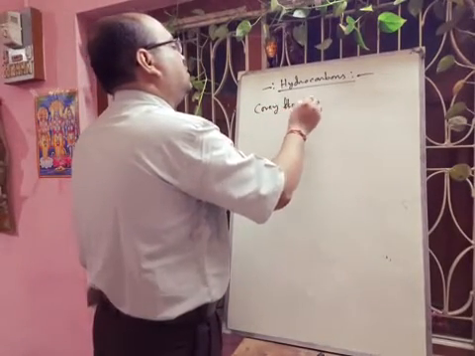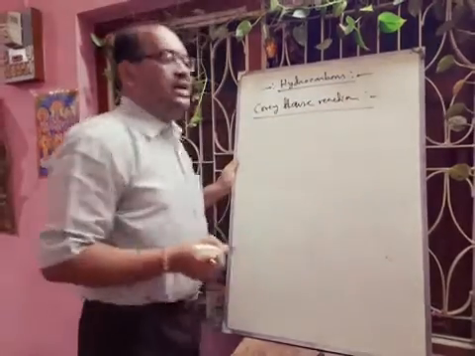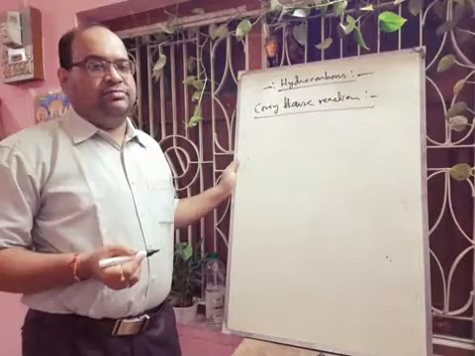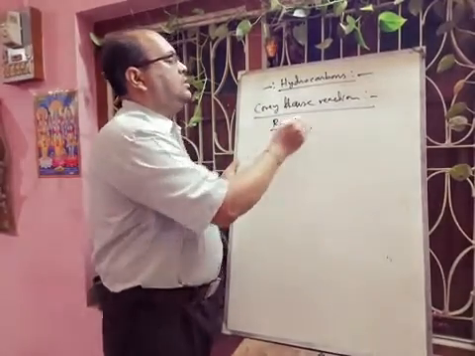Corey-House reaction, Corey-House coupling reaction. Okay. So here the main reagent is R2CuLi. This is the Corey-House reagent.